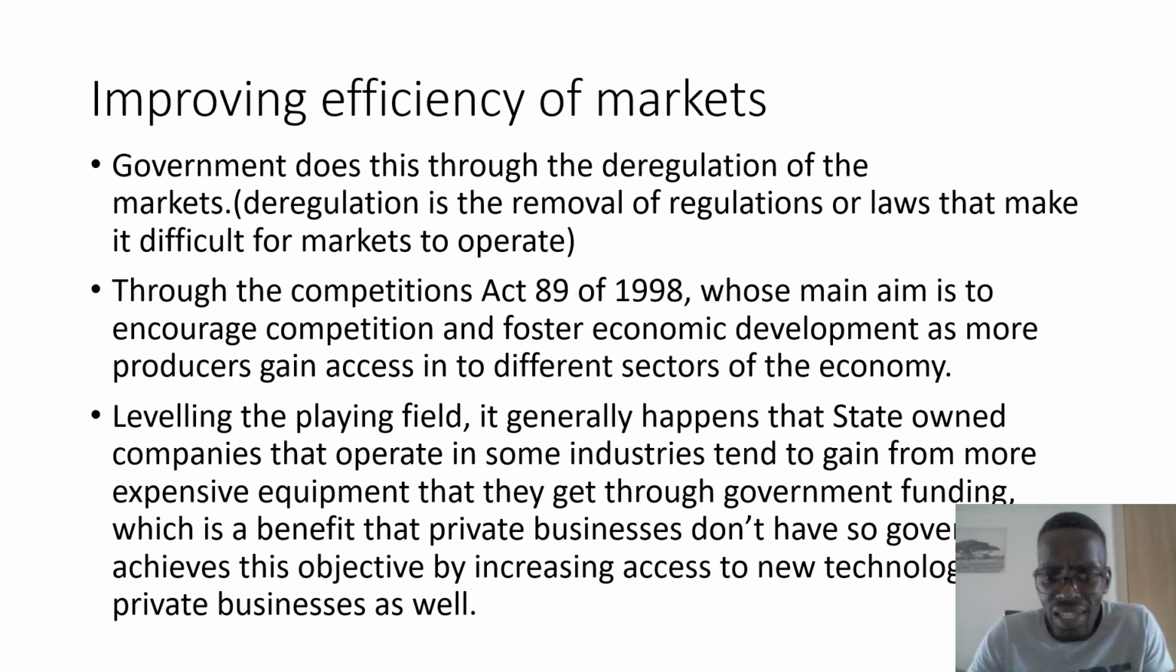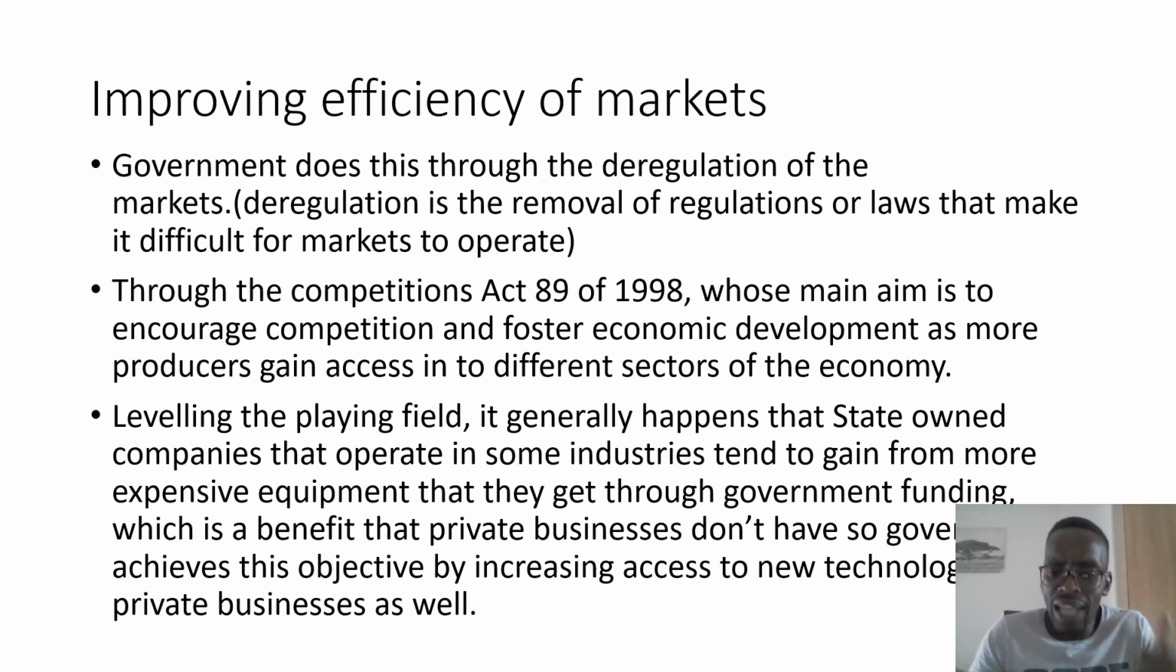Now, the second way that government has tried to improve on the supply side is through improving the efficiency of the markets. Now, government does this through the deregulation of the markets. When you say deregulation, we are saying it is the removal of regulations or laws that make it difficult for markets to operate. Now, when government removes these laws, they make it easier for new entrants to come into the market and also be able to produce some goods. And if we have more entrants in the market, then it would mean that we are going to have an increase in our aggregate supply.